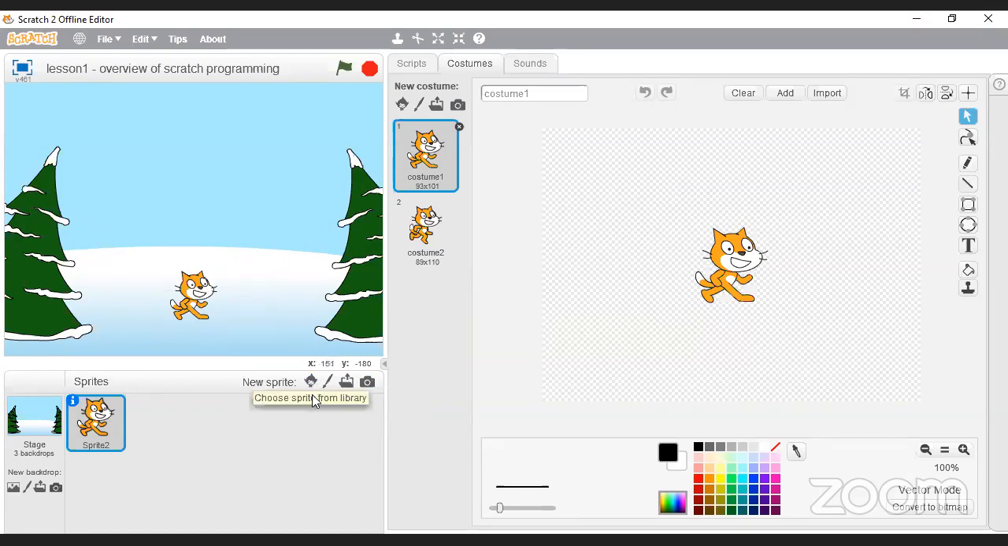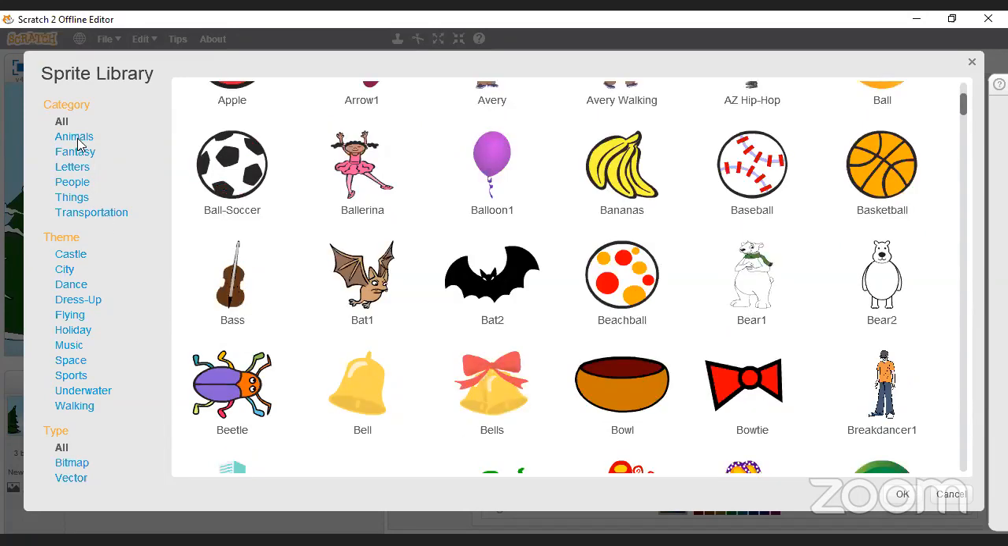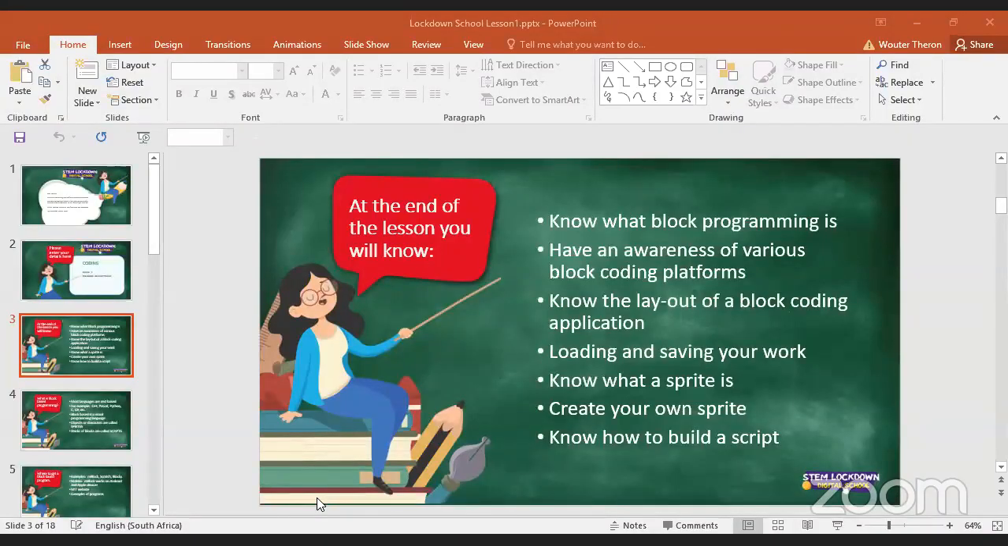So I'm going to choose a new sprite. I'm going to click on this. And same thing as before, right? We've got a whole library of things here. By default, it shows all, but we can also check by animals. My computer is lagging quite a bit now. Let's see what's happening here.